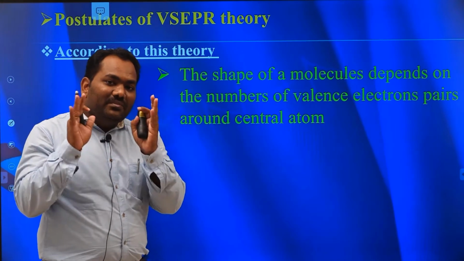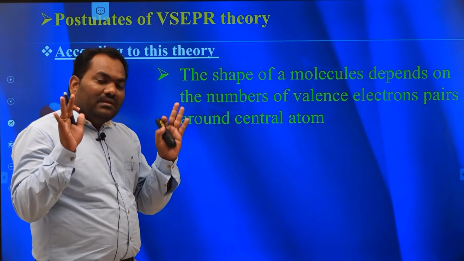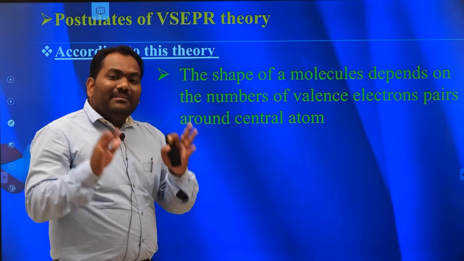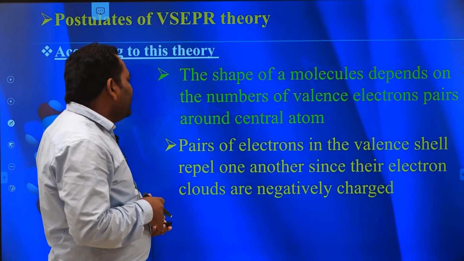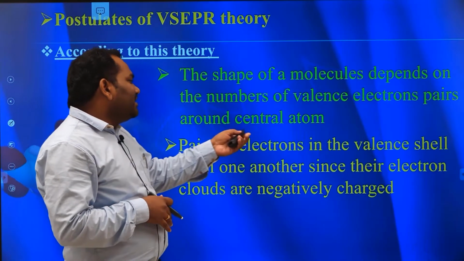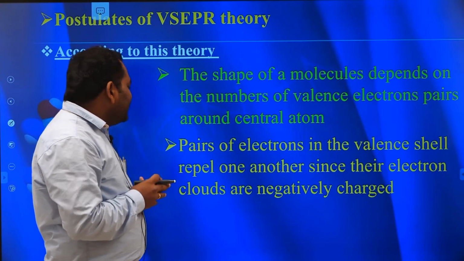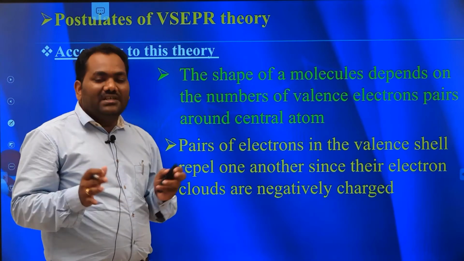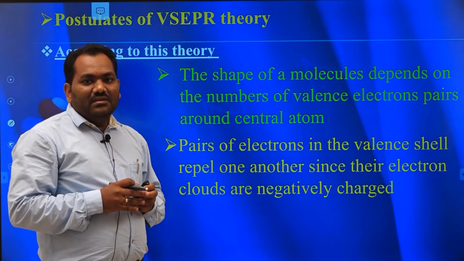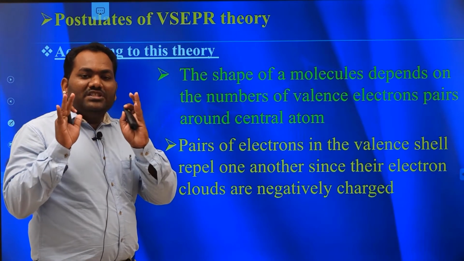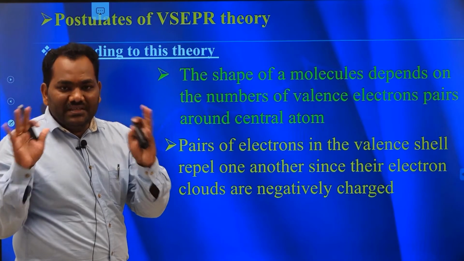So the shape of the molecule depends upon the number of lone pairs and bond pairs. The pairs of electrons in the valence shell repel one another since their electron clouds are negatively charged. Species having the same charge always repel each other.